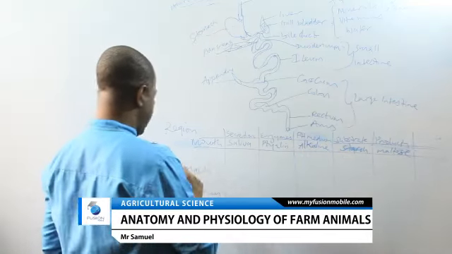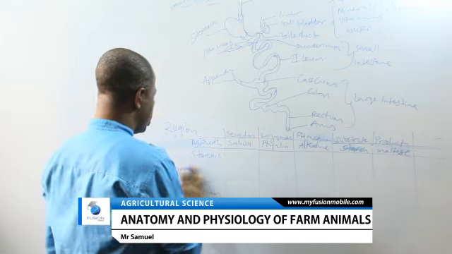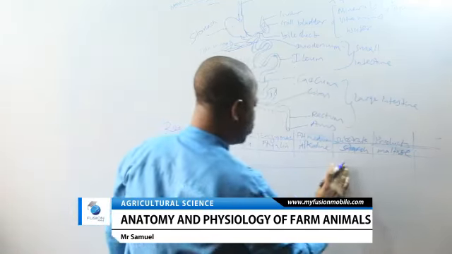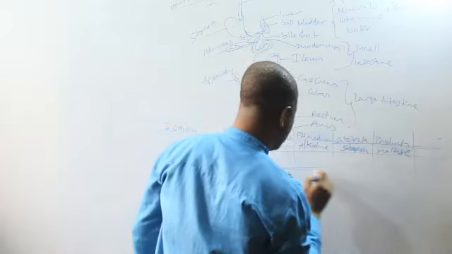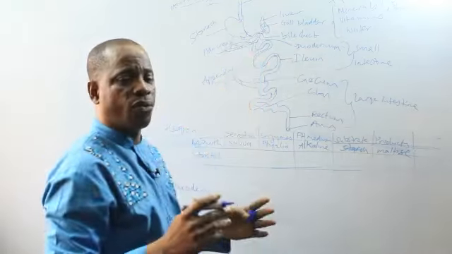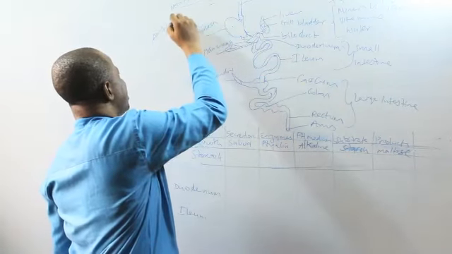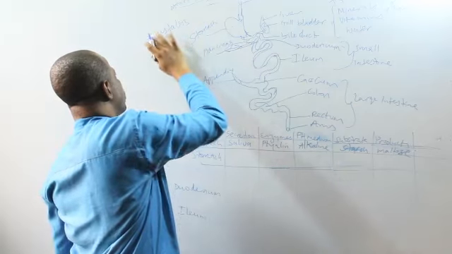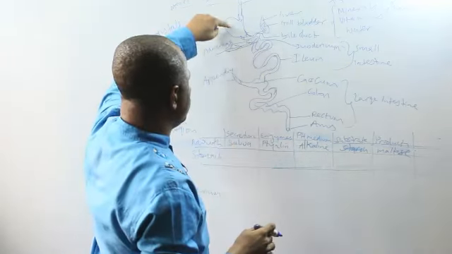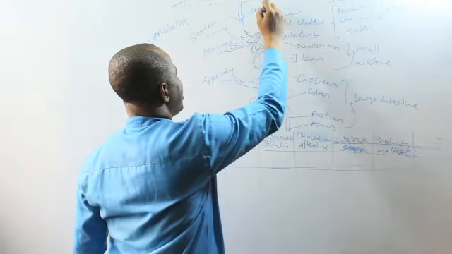Now, in the stomach, the food is now called chyme. We move from the mouth through the esophagus to the stomach. The movement of food in the esophagus is called peristalsis. Peristalsis is a zigzag movement of food in the esophagus. The food moves in a wave-like pattern and goes to the stomach. In this place, you have a sphincter. This sphincter is called the cardiac sphincter.